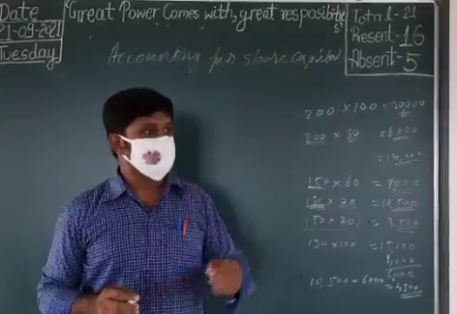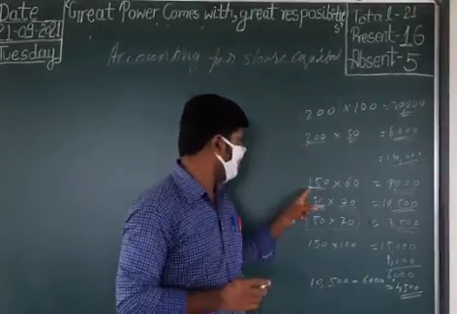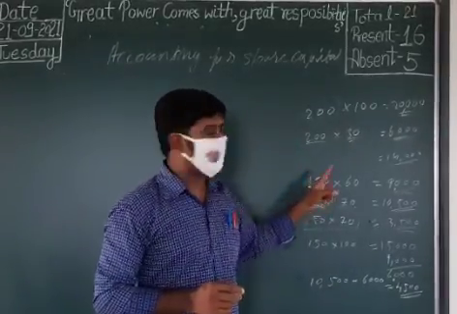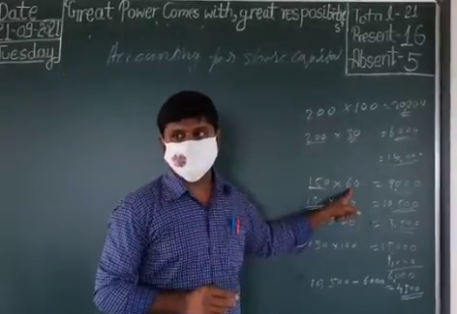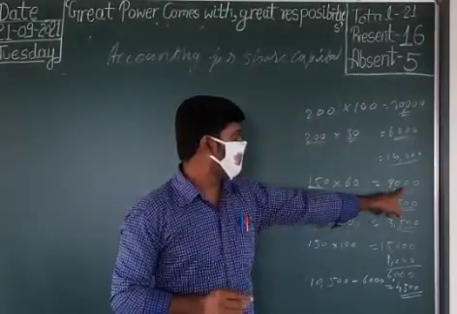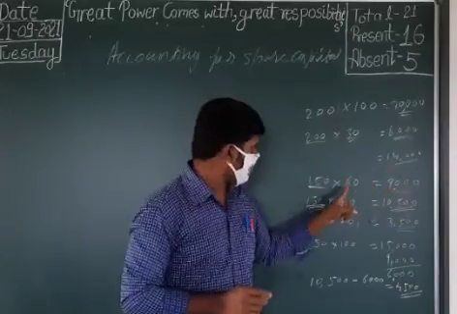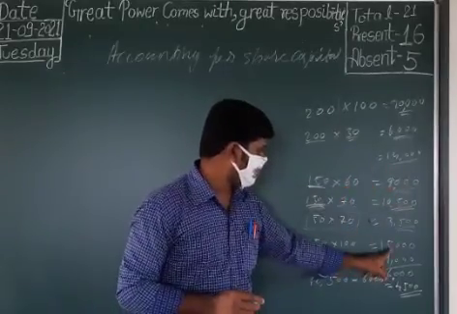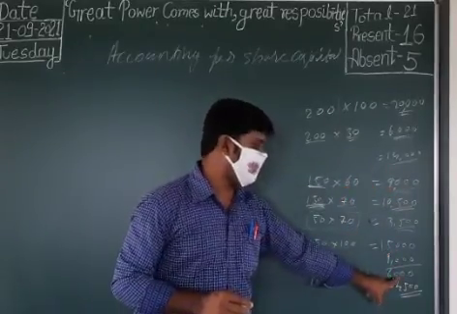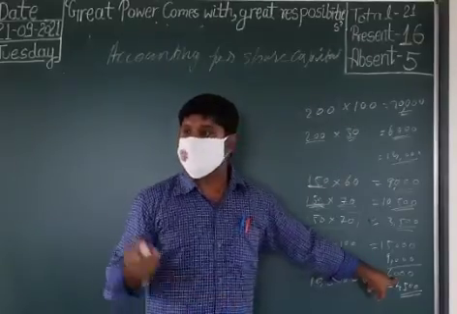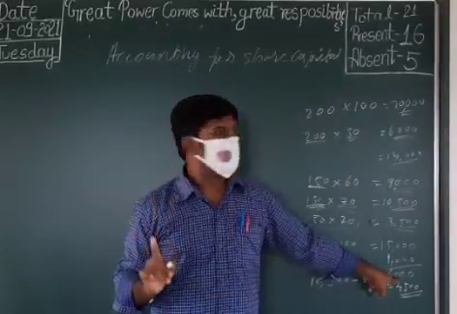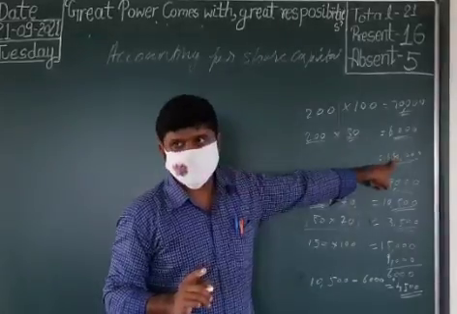Later the company reissued 150 of these 200 shares. One share price is 60 rupees, so the company got 9,000 rupees. But actually we need to get 15,000, so 6,000 is company loss. That loss the company will not bear.